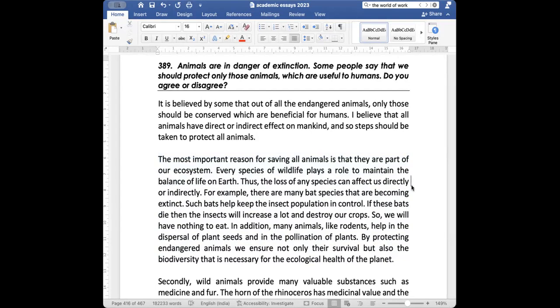Obviously, we might think bats are not important. But bats are also important. They eat insects. If bats were not there, there would be too many insects. They would eat our crops, and we'll have nothing to eat. So all animals play a role. Similarly, rodents like mice, they disperse plant seeds, help in pollination. So we also preserve the biodiversity and ecological health of the planet.